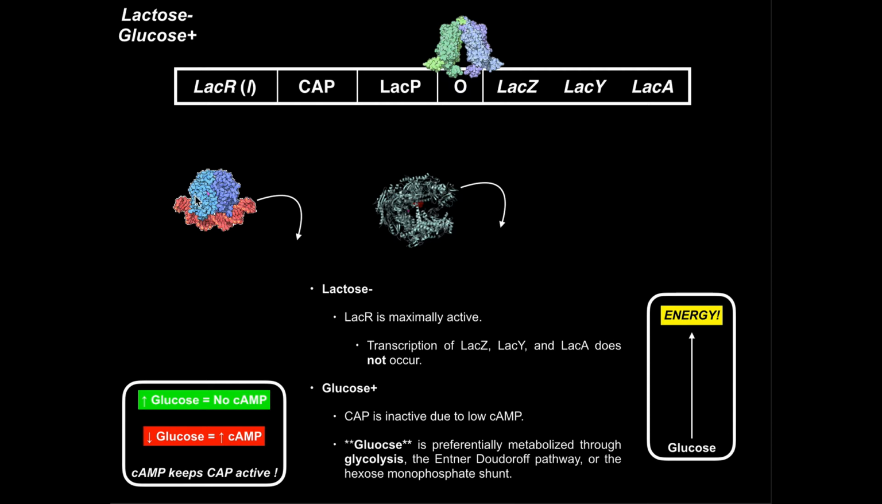But again, the cap protein is much more important. So we have high glucose. That means no cyclic AMP, and therefore this cap protein is going to remain inhibited. This cap protein can't come over here and bind to the cap binding region. And so if you look at no cap, meaning no activation of the operon, and you have full inhibition via the lac repressor, you have absolutely no binding of the RNA polymerase and absolutely no transcription.